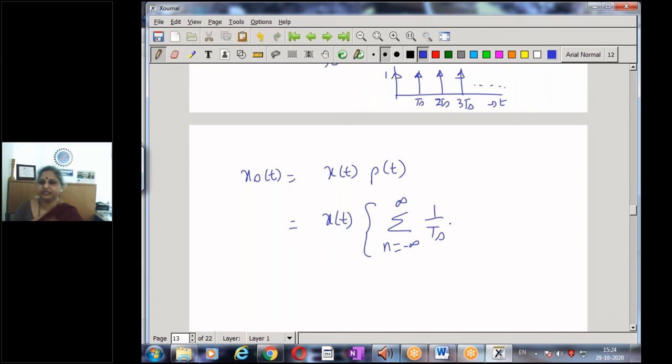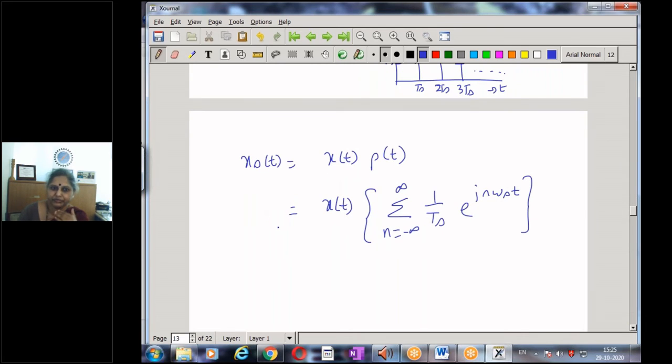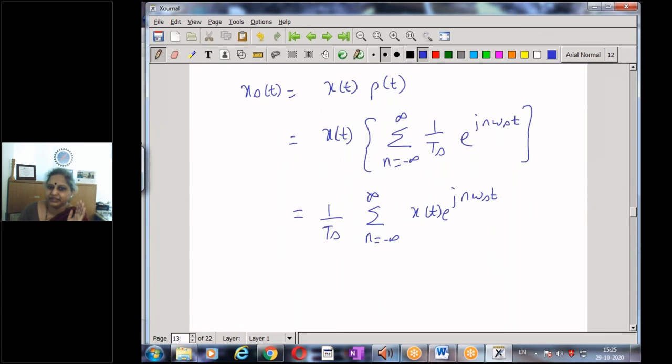We just now derived the Fourier series representation of the impulse train, and we got it as 1 by Ts e to the power of Jn omega st. So this is my sample signal in the time domain. I will just write it in a convenient manner: 1 by Ts, sum from minus infinity to infinity of x of t e to the power of Jn omega st. So this is my sample signal in the time domain.